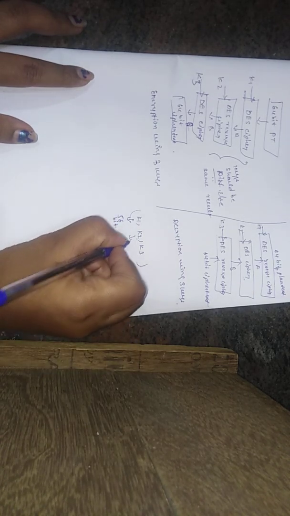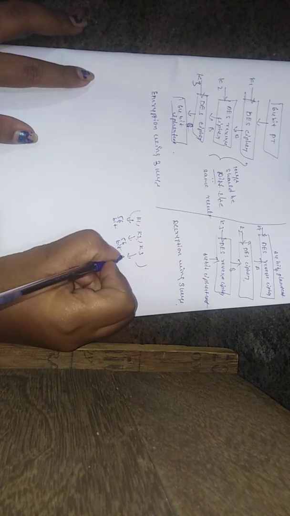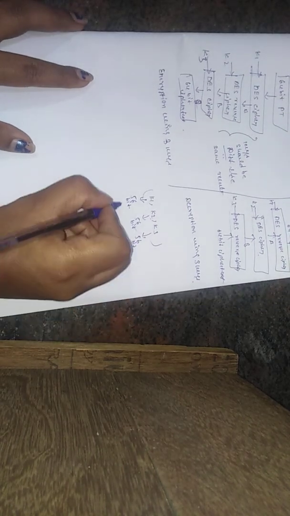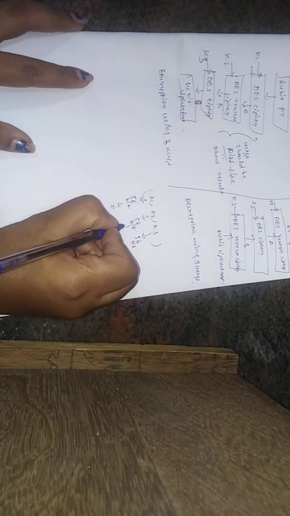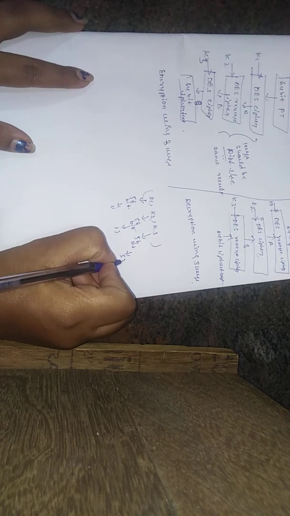So here also we use 56 bits, and here also 56 bits. This one is stage 1, this one is stage 2, and this one is stage 3.